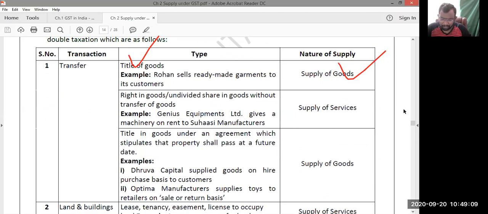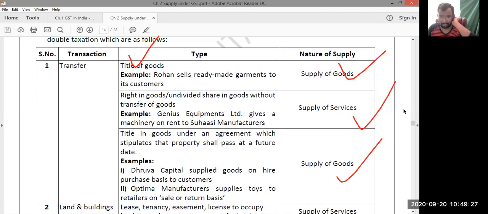That is supply of services. But sir, if ownership is transferred at a future date, even then it is to be treated as supply of goods.